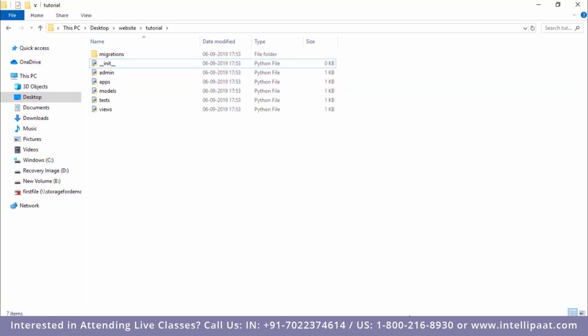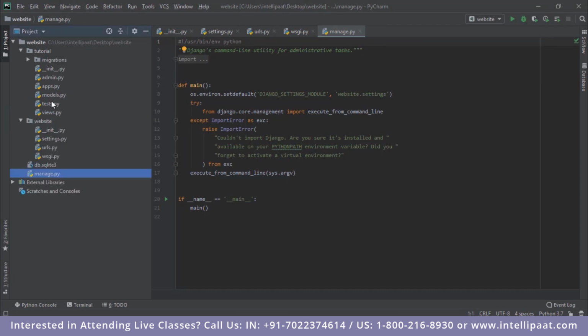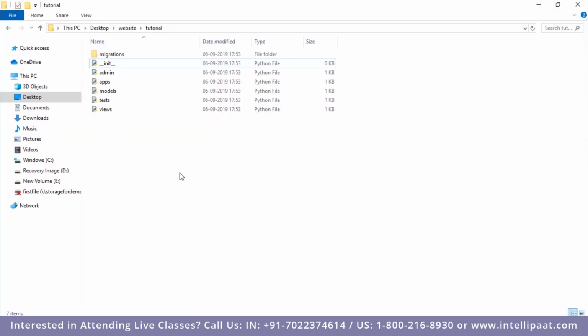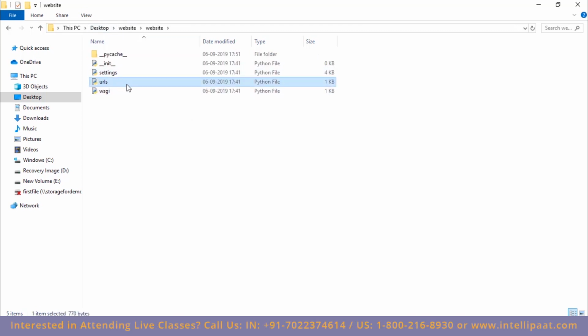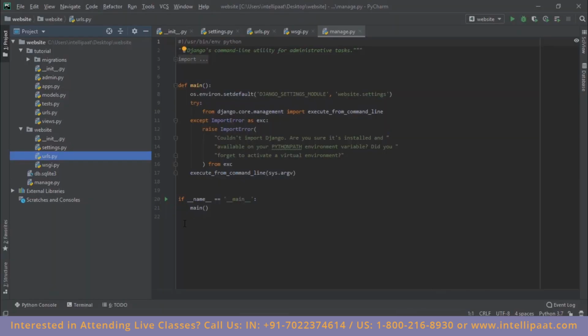Now let me also open PyCharm. So you see that we have this new folder over here which comprises all of these files. Now if you look closely, one file is missing from this tutorials folder, which is the URLs folder. So I'll go ahead and have a copy of this. Let me go to the parent folder over here. Right, so let me open website. I'll copy this URLs folder and go inside the tutorial folder and paste it over here. Now I have the urls.py file inside my tutorial folder as well.